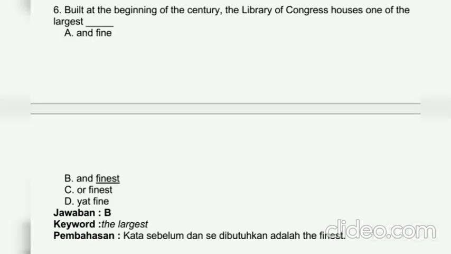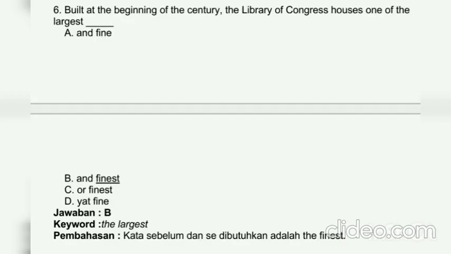Number 6. Built at the beginning of the century, the Library of Congress houses one of the largest degree of comprehension. The answer is B. Keyword: the largest. Discussion: the word before and the C needed are the finest.